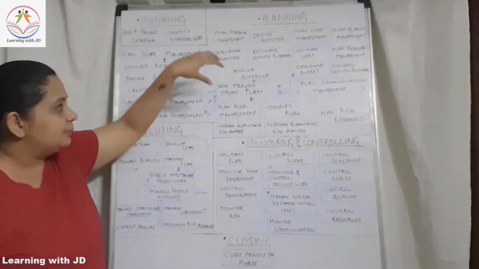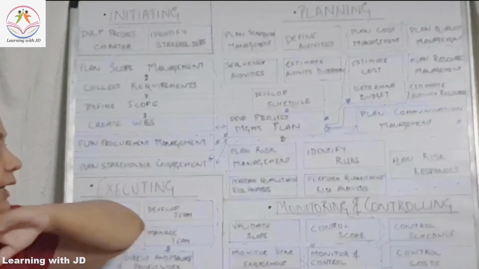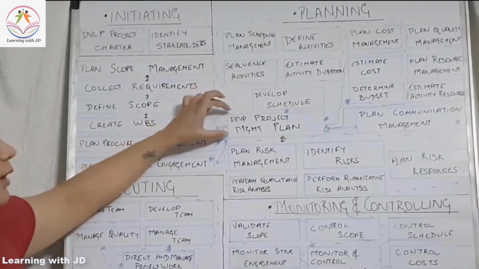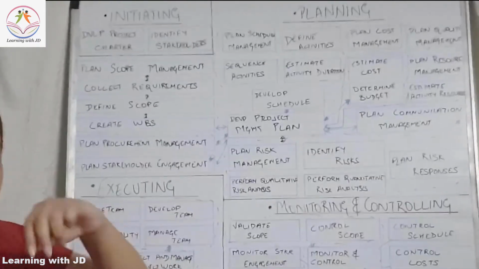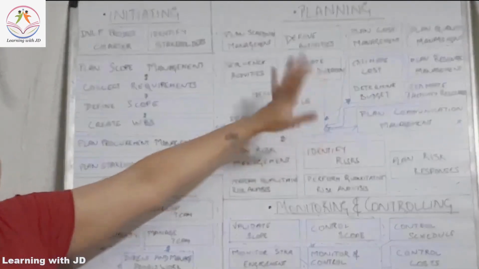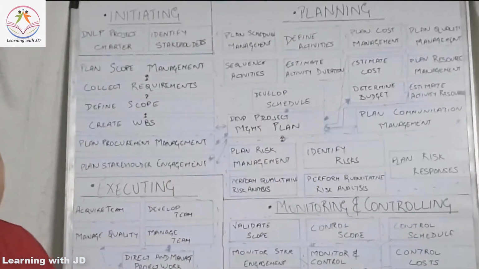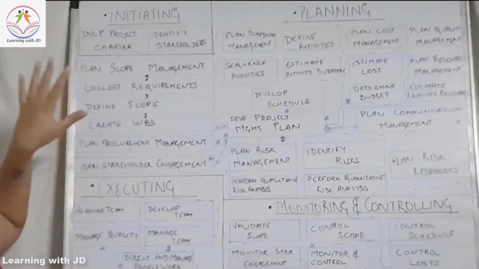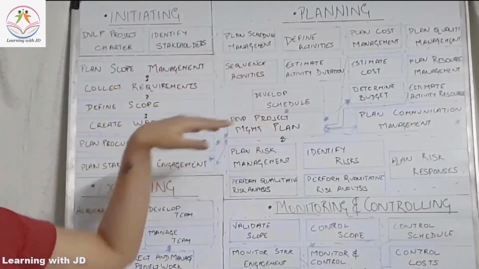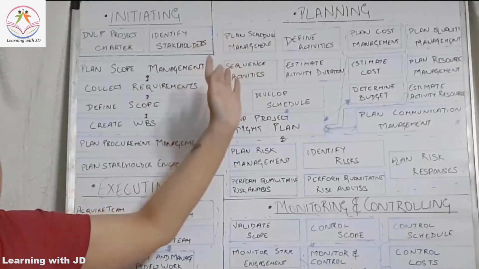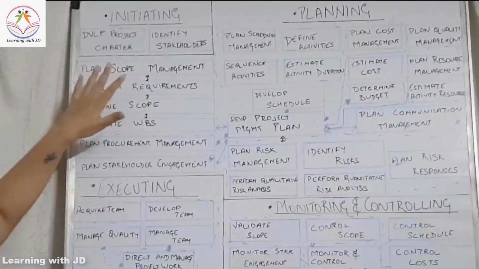Within the planning process group, the key and the center of the entire planning is the integration part. The develop project management plan is the part of the integration knowledge area. Now all the other components, all the other different processes will combine together and be part of the integration part, which is the develop project management plan. You start with planning your scope. For every subsidiary knowledge area that we have, we will create a plan dash management, which is plan scope management, plan cost management, plan schedule management. So now we are starting with scope.